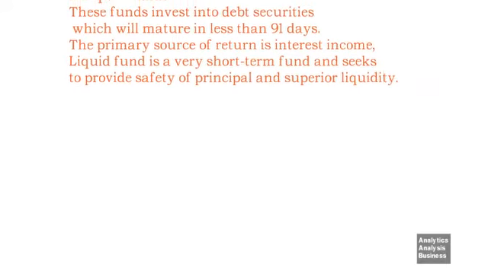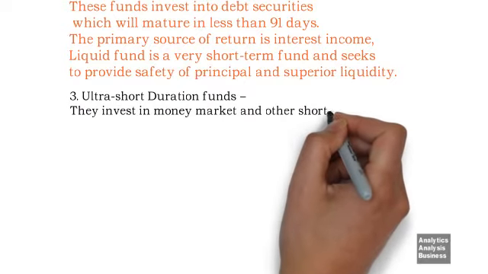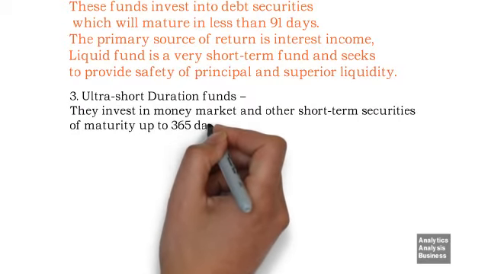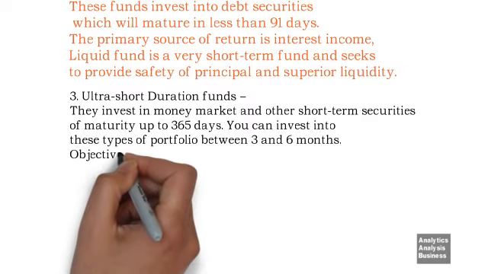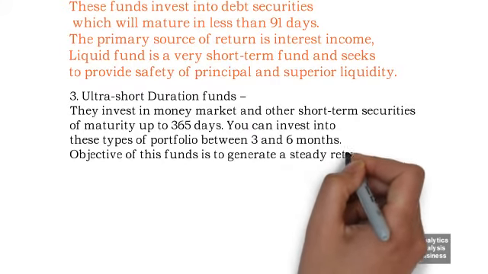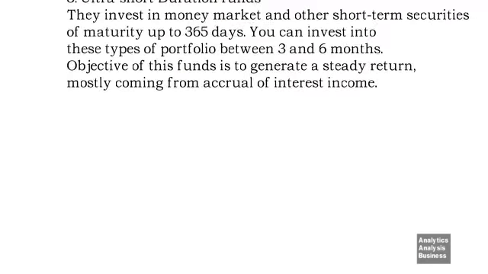3. Ultra-short duration funds. They invest in the money market and other short-term securities of maturity up to 365 days. You can invest in these types of portfolios for between 3 and 6 months. The objective of these funds is to generate a steady return, mostly coming from the accrual of interest income.